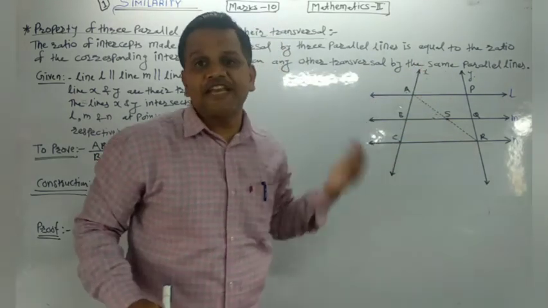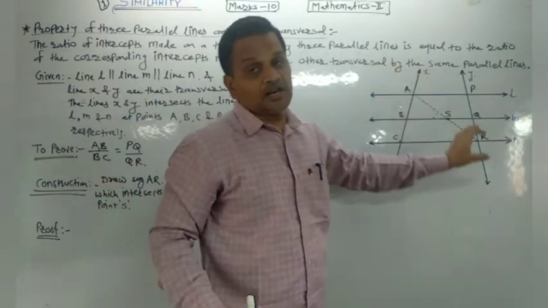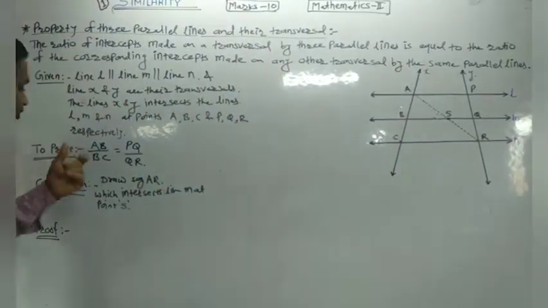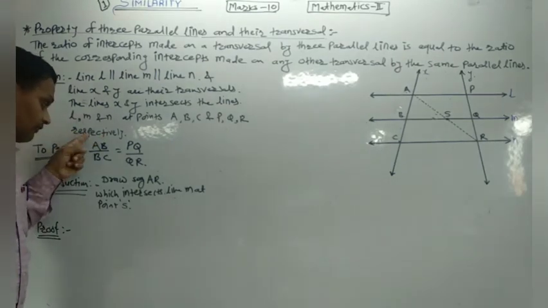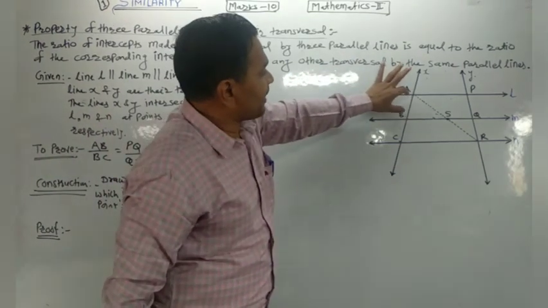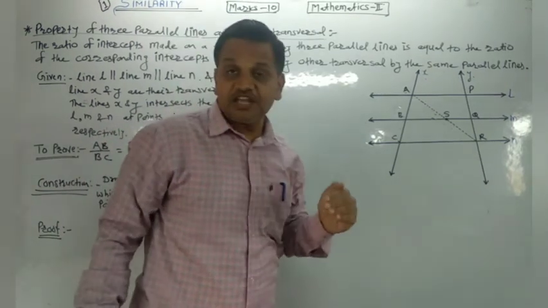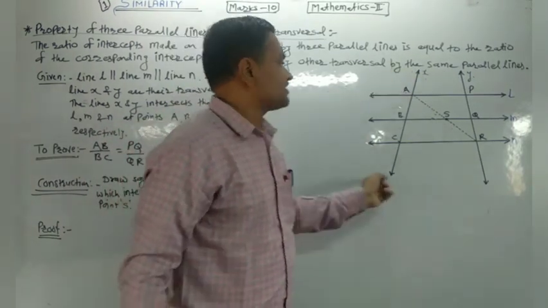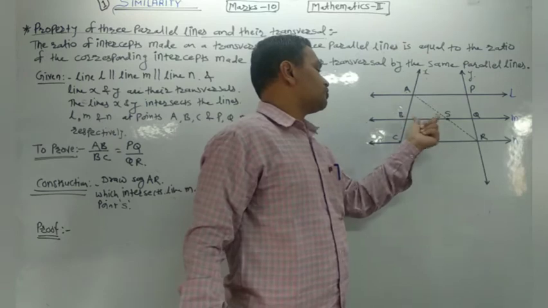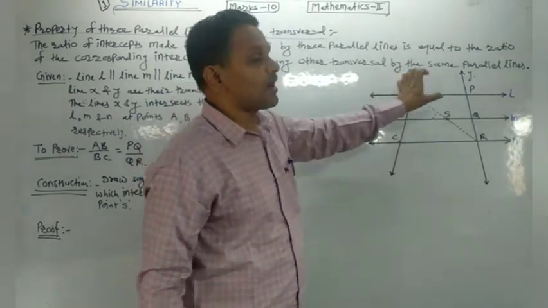Then by the BPT we say that AB by BC is equal to AS by SR. First of all, we want to find out the ratio AB by BC. To find AB by BC, I want to use here the BPT theorem.